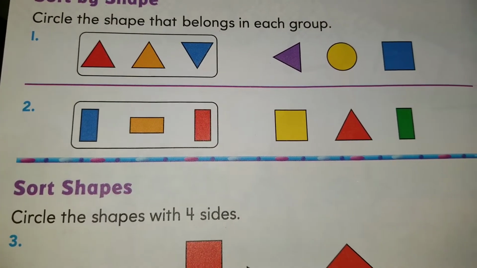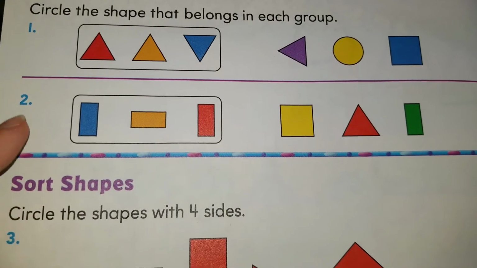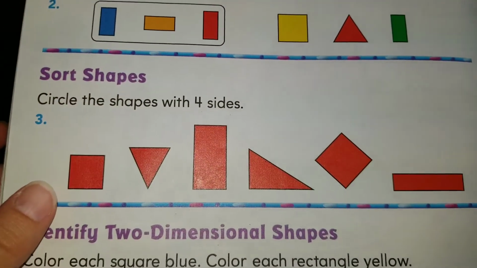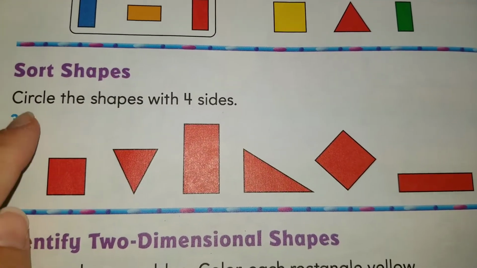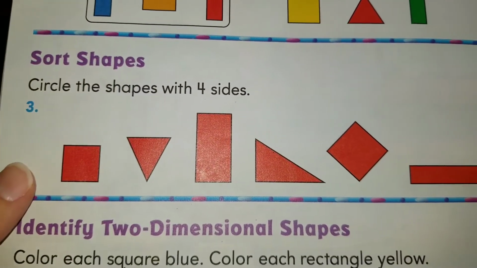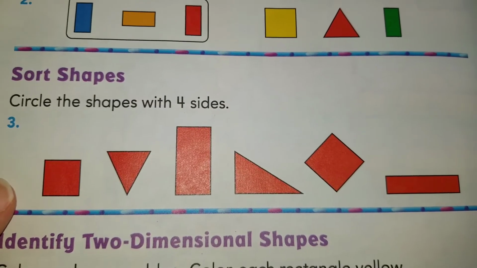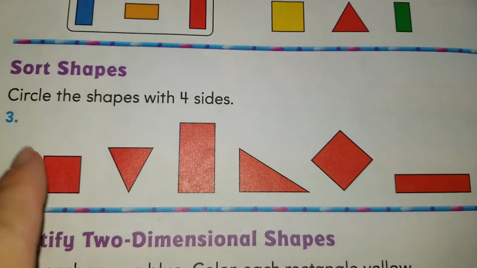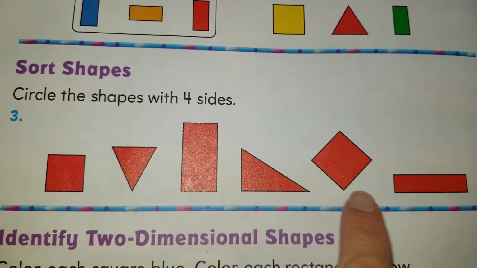Alright, if you already chose your answer for number 1 and number 2, we can move on to number 3. It says circle the shapes with 4 sides. Circula las figuras que tienen 4 lados. Which of these shapes has 4 sides?